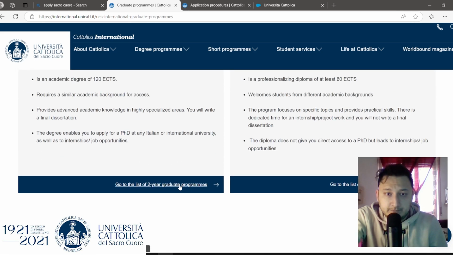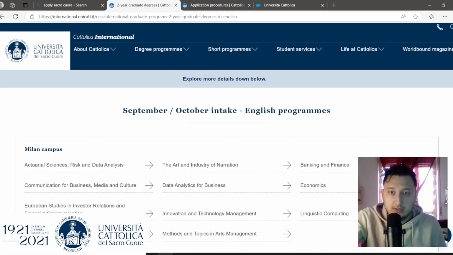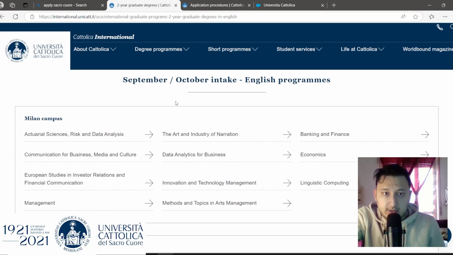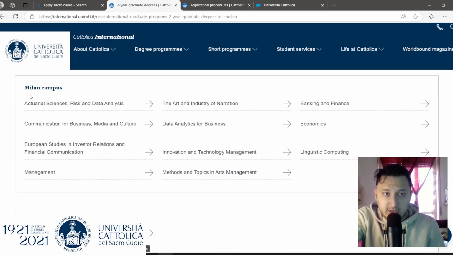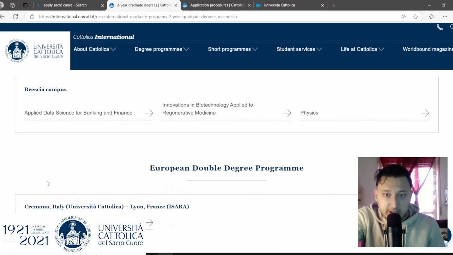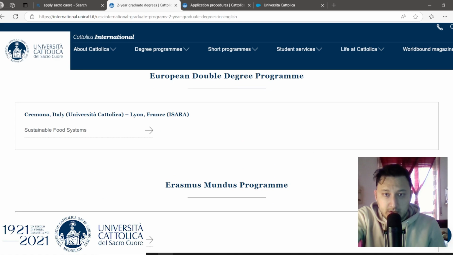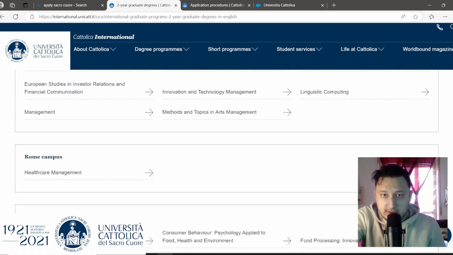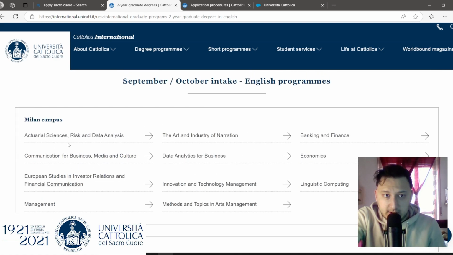So okay, after clicking on this side, now is the new page. This university has campus in a few cities like Milan, Rome, Piacenza or Cremona and Brescia. And also you can see the fields here inside each campus.